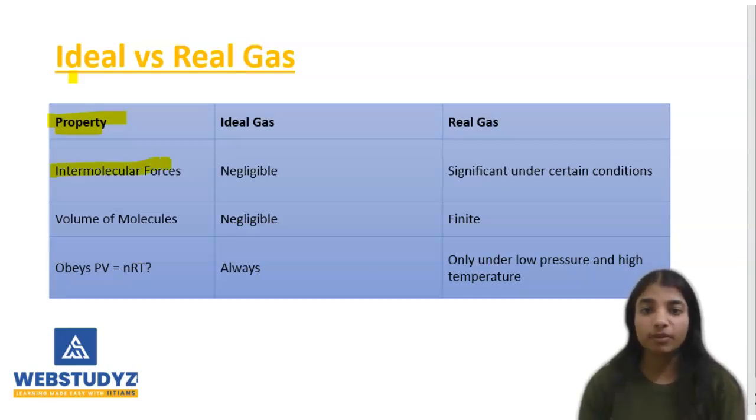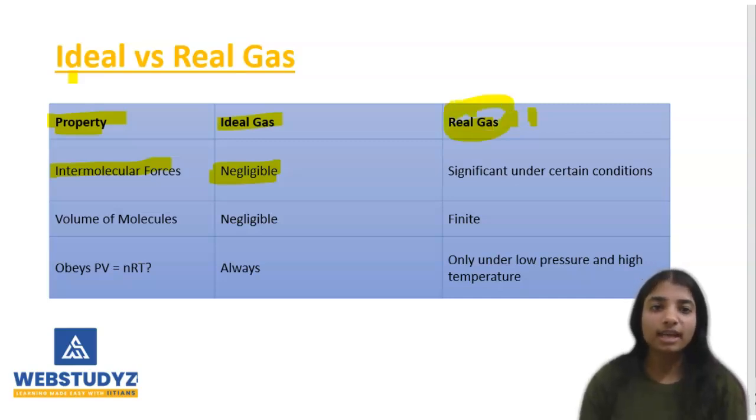As we discussed before when discussing the assumptions of the ideal gas, ideal gases show negligible intermolecular forces. For real gases, as it is very difficult for a gas to be ideal, we always consider the real case scenario. So for real gases, intermolecular forces are significant under certain conditions.